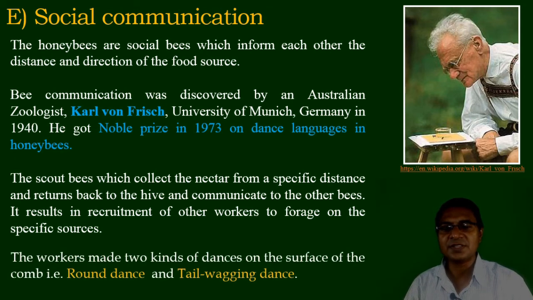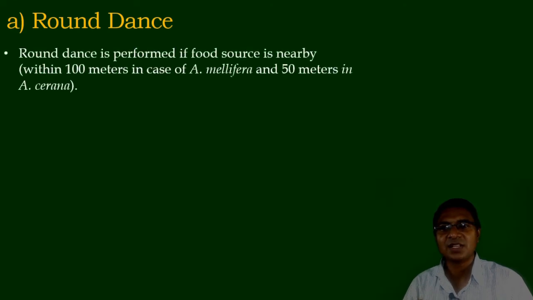Here the worker bees perform two different kinds of dances, especially the round dance and the wagtail or tail wagging dance. Let's focus step by step. First is the round dance. The round dance is performed if the food source is nearby to the colony.